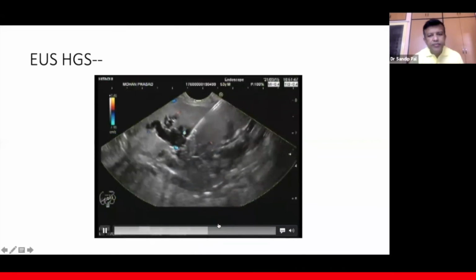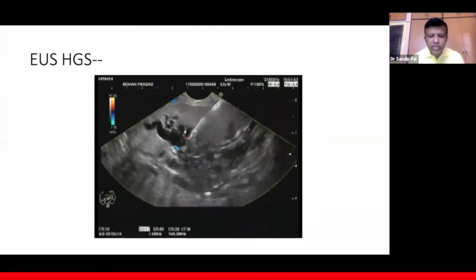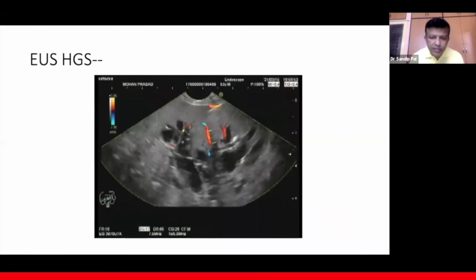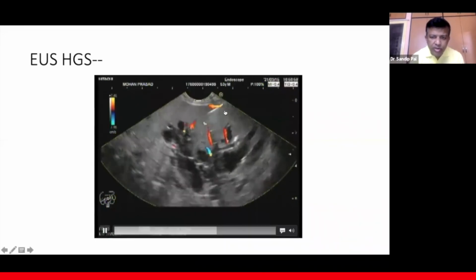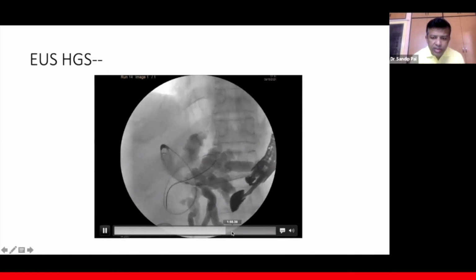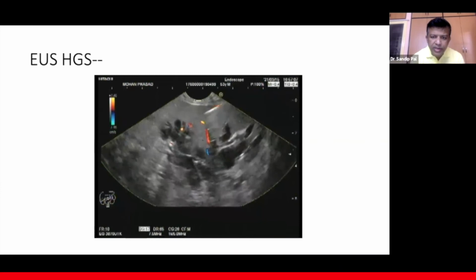And one trick of this procedure is we should always try to visualize it under EUS guidance. We should complete the procedure entirely under EUS guidance, because once the EUS view is lost, there is a high likelihood that the stent placement will be very difficult, and the stent might get dislodged, or you might get lost in the stomach.